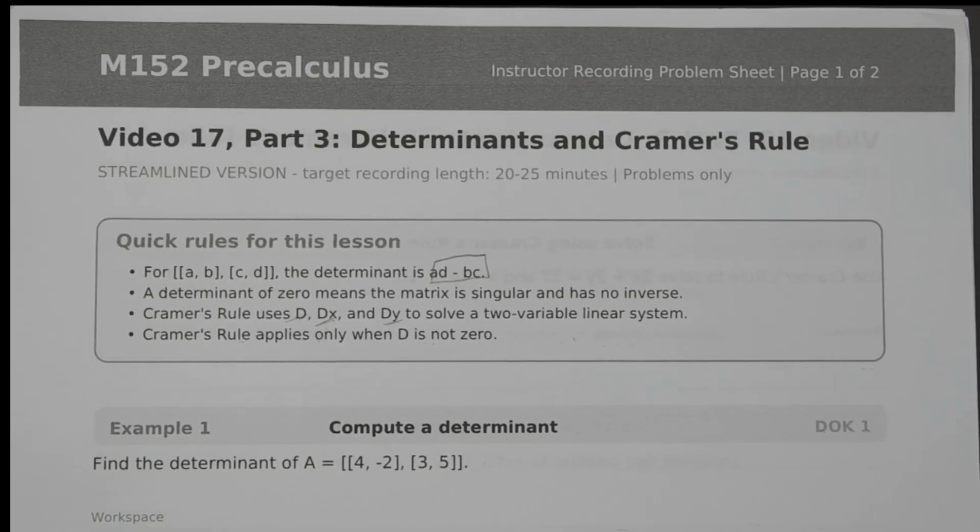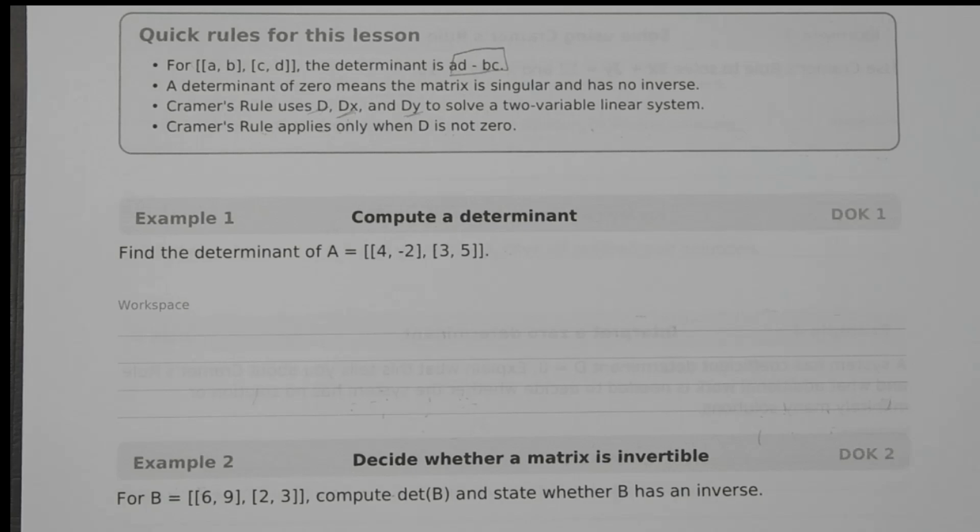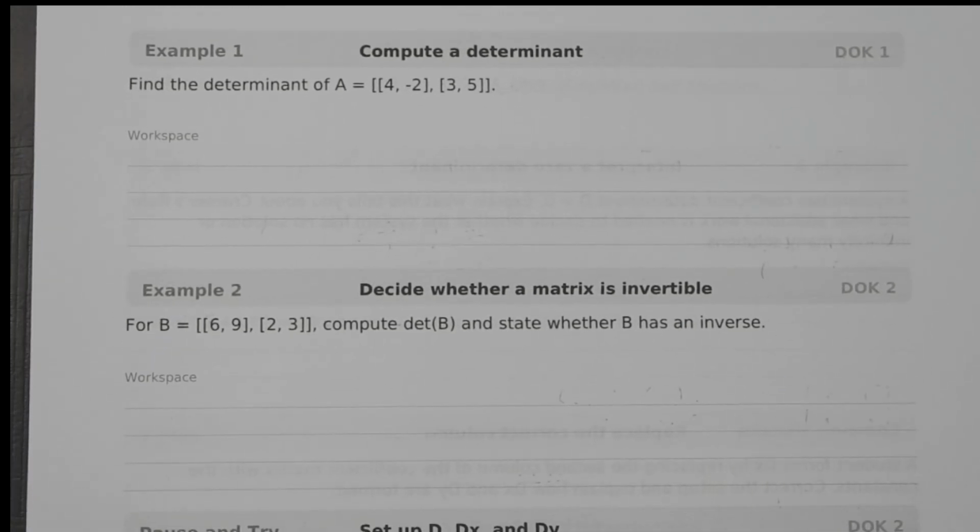The determinant is one number calculated from the square matrix, and for a 2 by 2 matrix, we multiply along the diagonals. All right, so let's go ahead and get started.